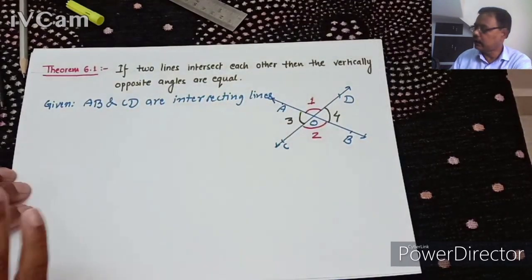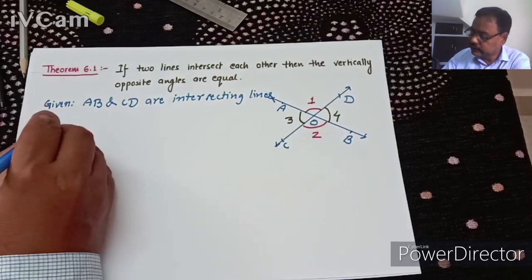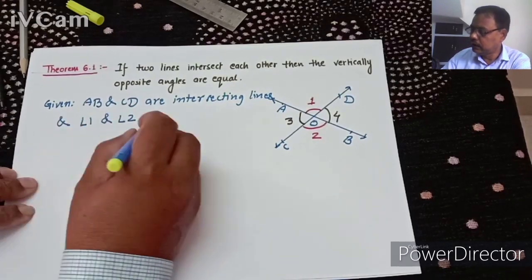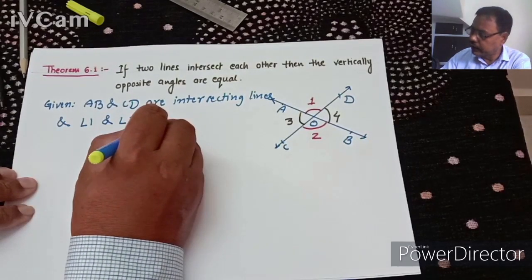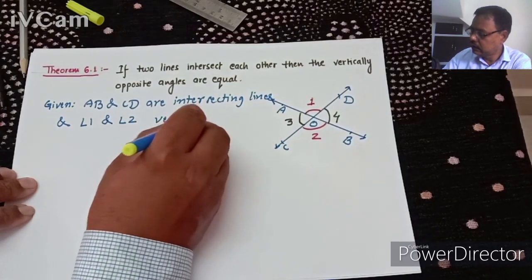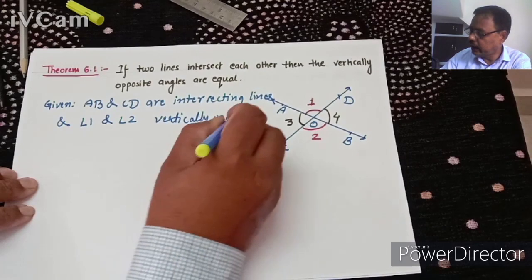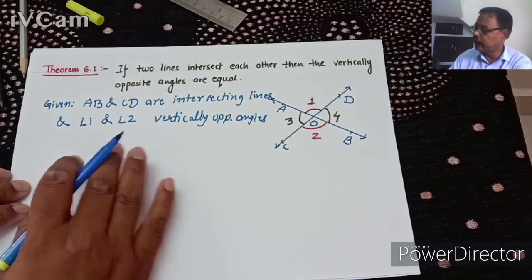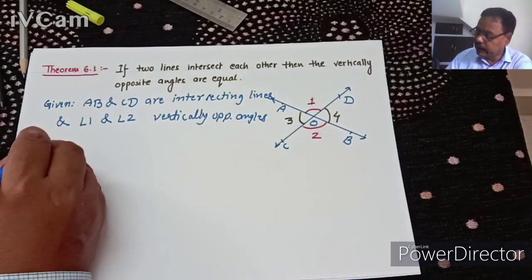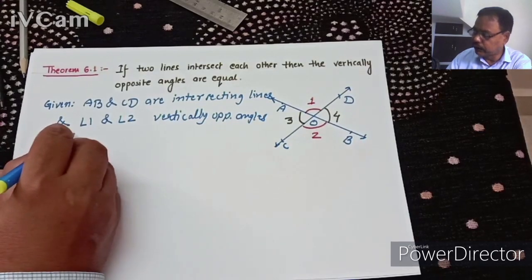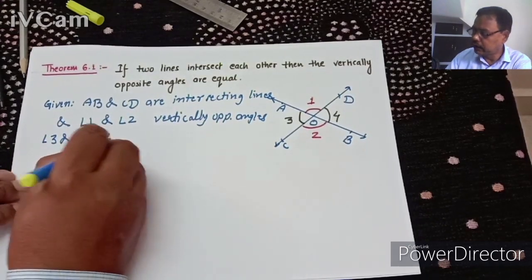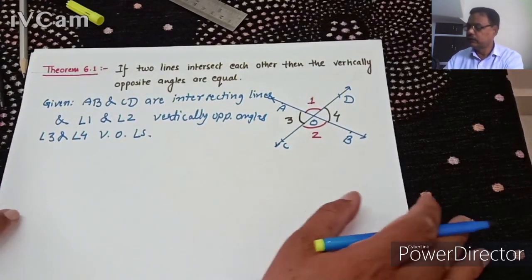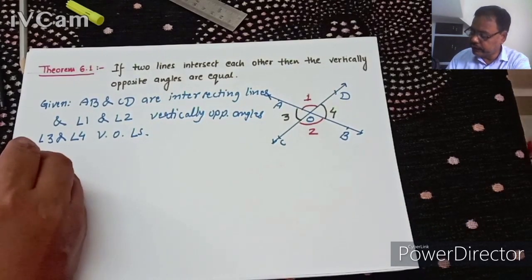AB and CD are intersecting lines, and angle 1 and angle 2, this is one pair, are called vertically opposite angles. This is the first pair of vertically opposite angles, angle 1 and angle 2. Similarly, angle 3 and angle 4 are also vertically opposite angles. Understand? Now, given and to prove, what do we have to prove?